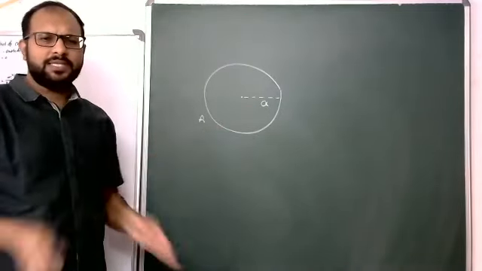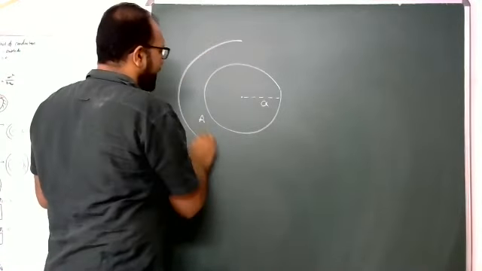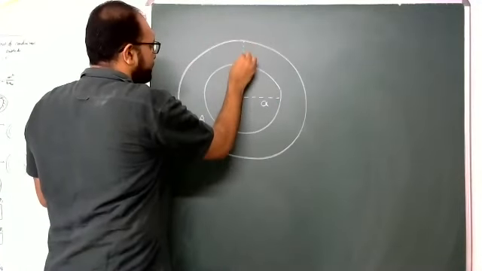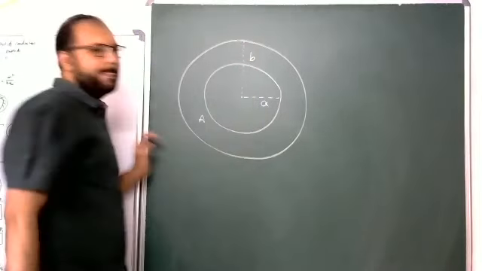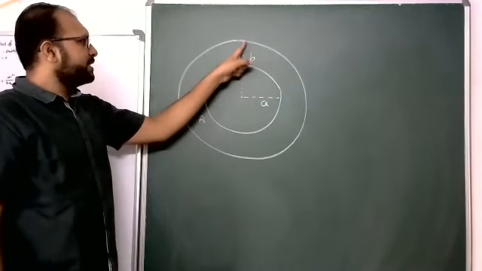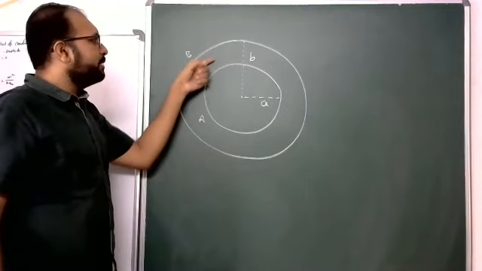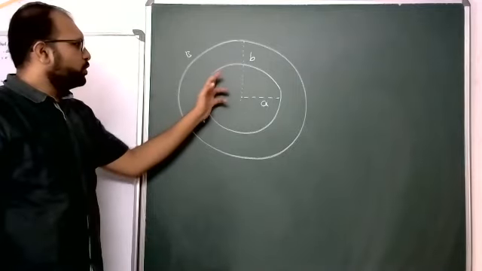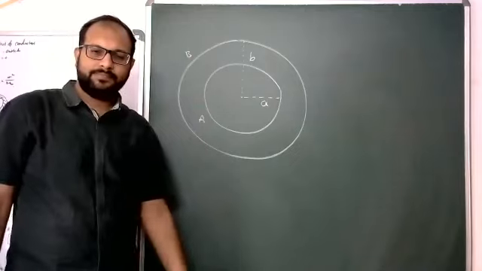All are conductors only. Students, one more spherical shell I am taking. This is another spherical shell, with radius b. Here one spherical shell, here another spherical shell, and between a and b nothing is there, an air gap. Two concentric spherical conducting shells I consider.